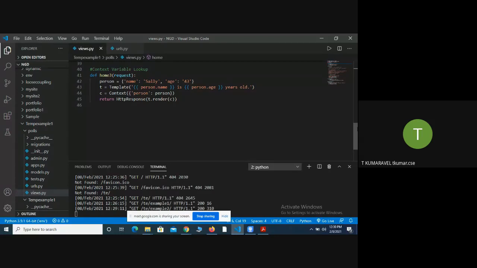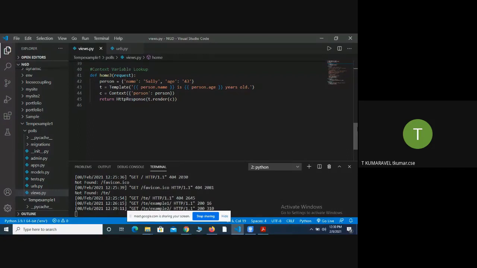Before that, what I have done is, one of the dictionary variables I am passing as an argument for the next dictionary variable. Person is nothing but one of the dictionaries. Name is there, and the value for it. Age is there, and the value for it. Similarly, I created the next dictionary that is called context.